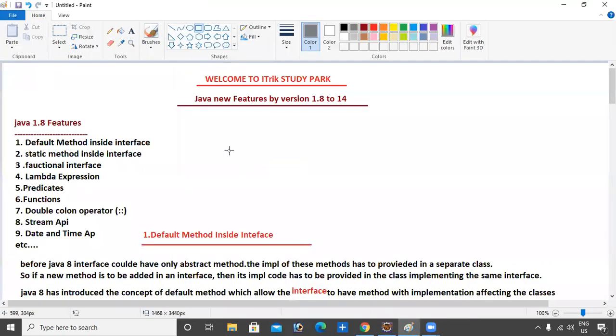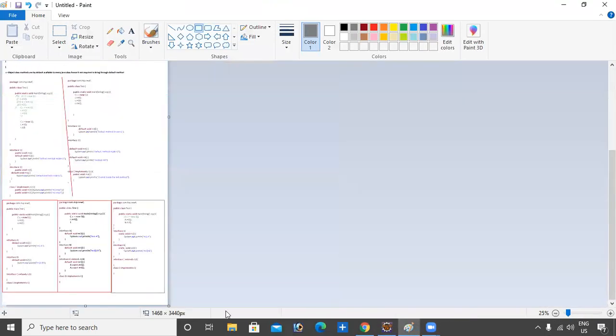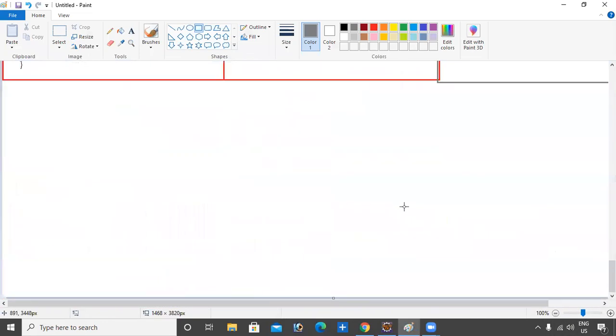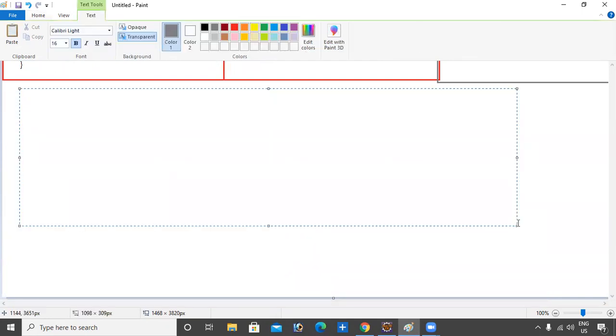So I want to write some points here. Let us look closely at inheritance. Default method versus multiple inheritance.